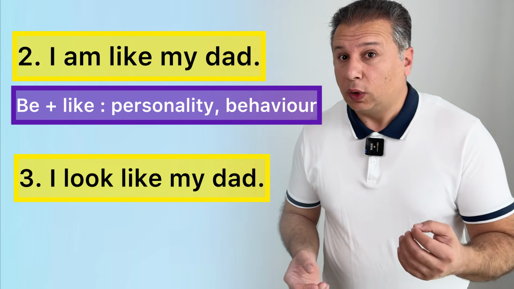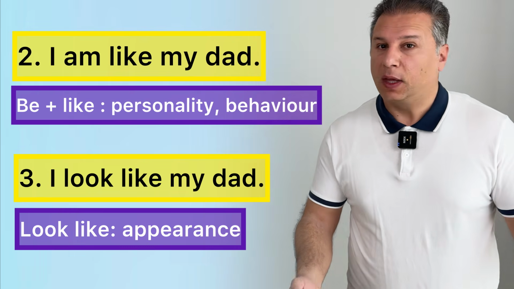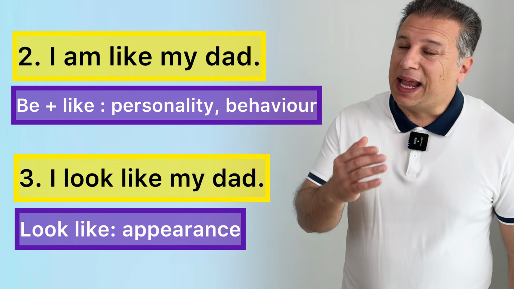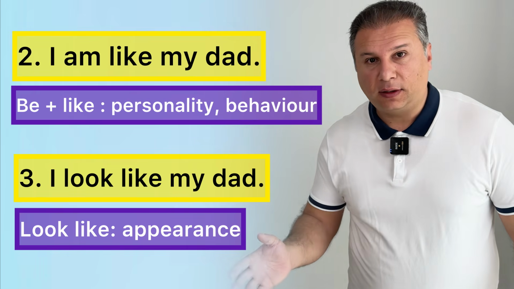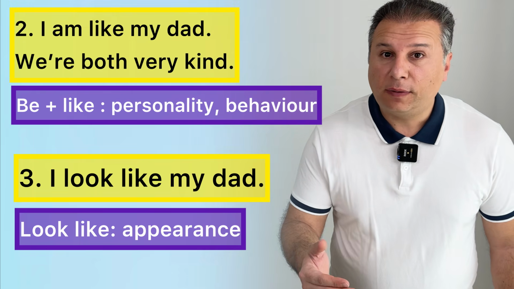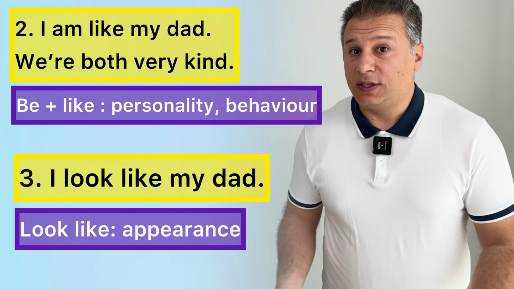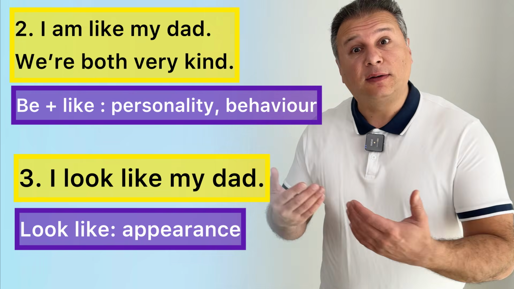But number three, look like means your appearance, your face. Listen to the example. When you say, I am like my father, it means my behavior. I am like my father, we are both very kind. Okay? So, my father is very serious and I'm like my father.